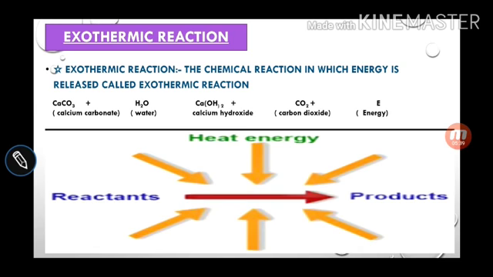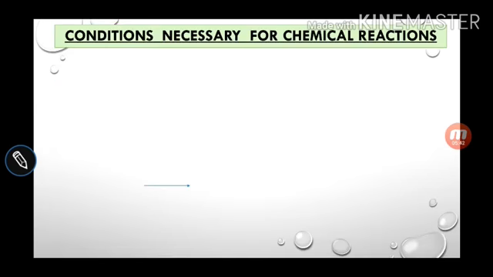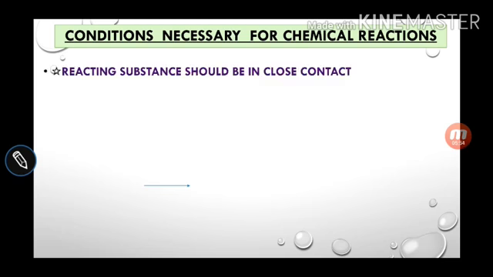Now the next topic is the conditions necessary for a chemical reaction. What conditions are required for chemical reactions? The first one is that reacting substances should be in close contact, which means reactants must be in contact with each other.